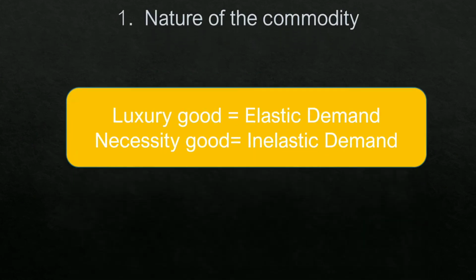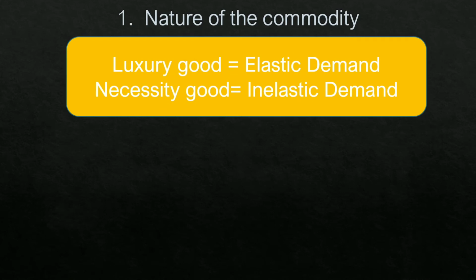The first factor that affects the price elasticity of demand is nature of the commodity. The nature can be necessity good or luxury good. Just think, necessity good will have inelastic demand because when the price changes, the quantity demanded does not change by that proportion. So the demand is not changing. It is not elastic, right? So for necessity good, we have inelastic demand. On the other hand, luxury good has elastic demand. Why so? Because when the price changes by even a small proportion, the consumer directly changes the demand, right? So the demand is elastic in this case.